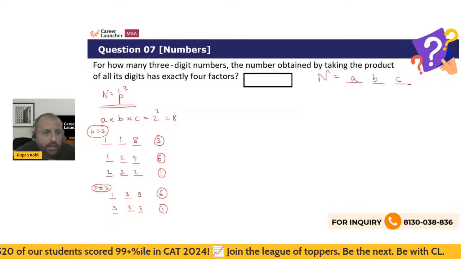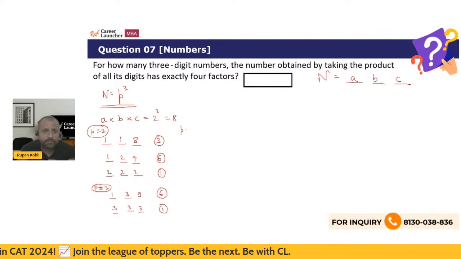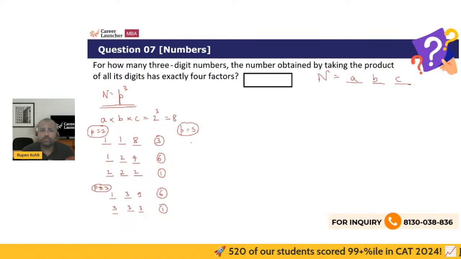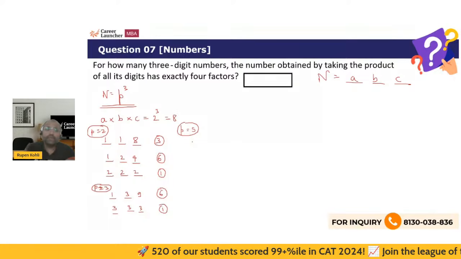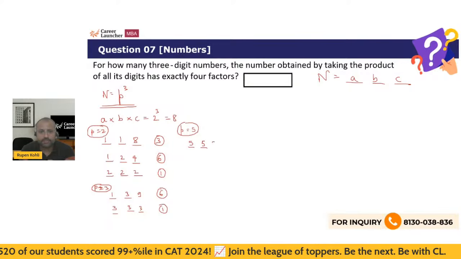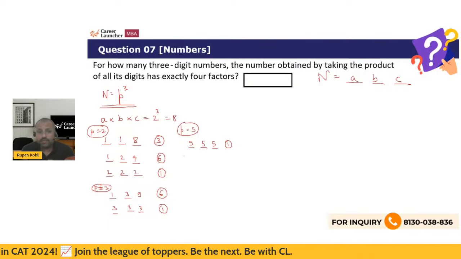Perfect. Okay, so I don't think so anything else, right? P equal to 5. Now I can't do anything except 555 because it's 5 cube. So you can't even do 1525, right? So you have only one possibility, 555, which is one number. So I'm circling the number of numbers every time.